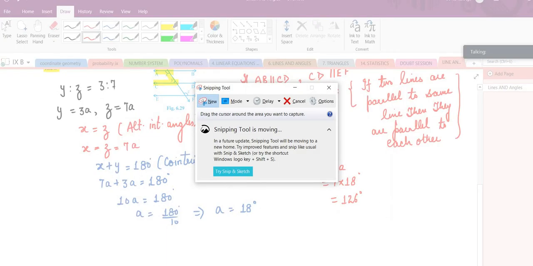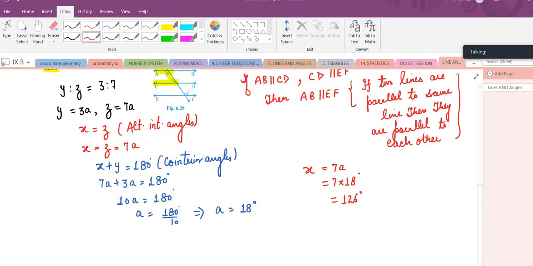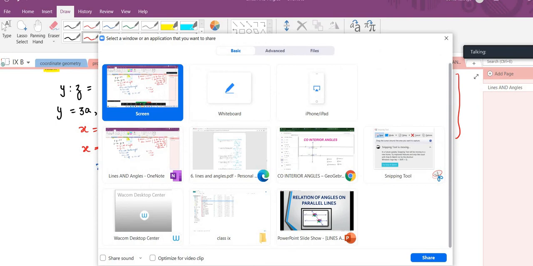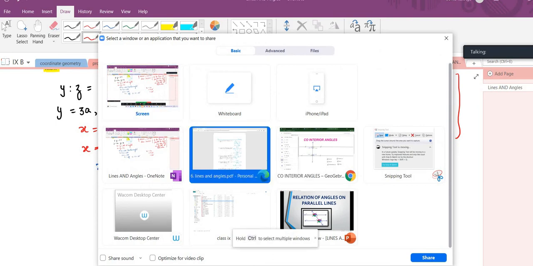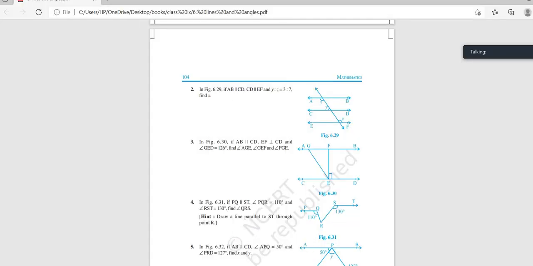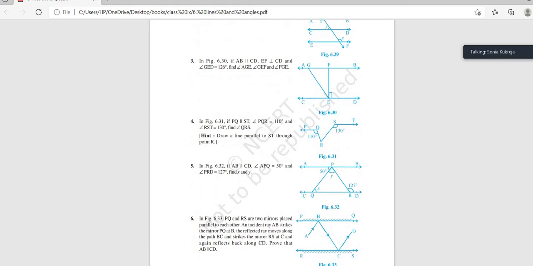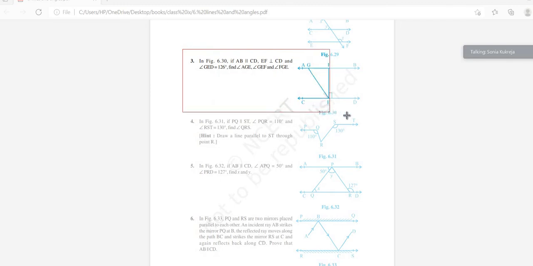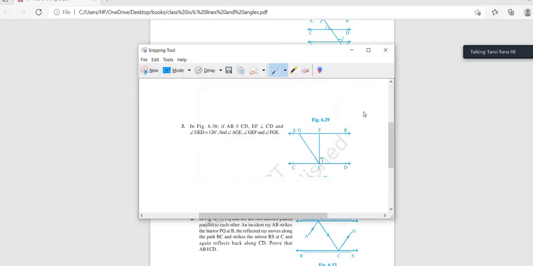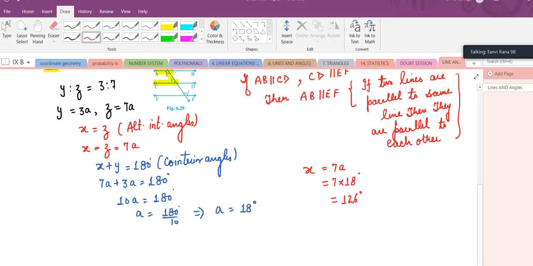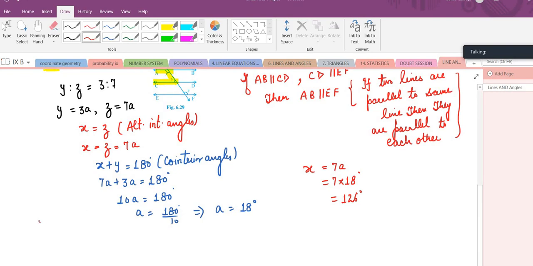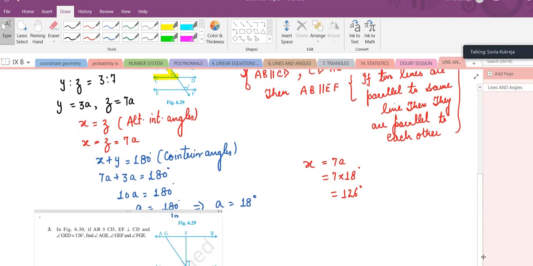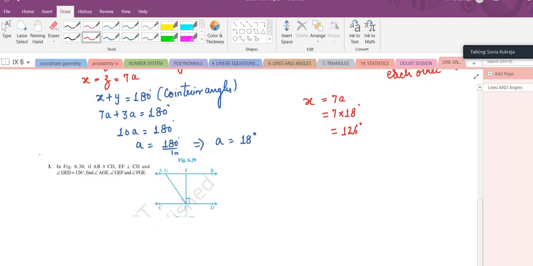Just wait. Let me go to new share, lines and angle. Okay. We'll be snipping question 3 from here. So, I'm pasting the question here. I hope it's visible to you people. Yes, ma'am.